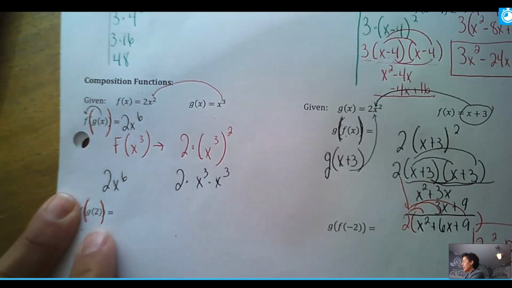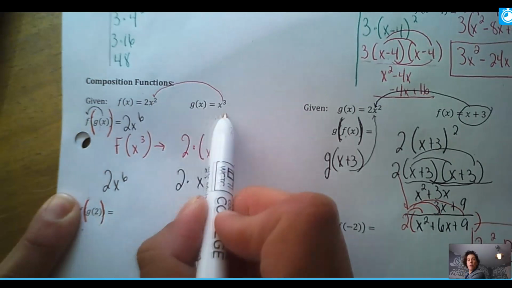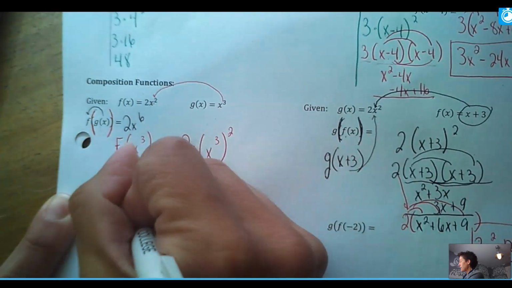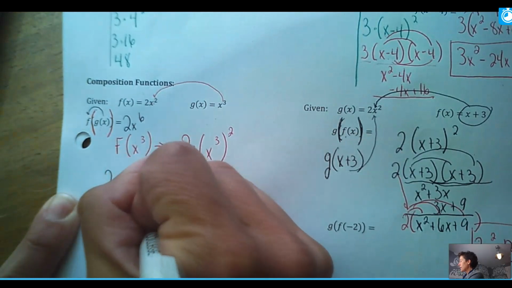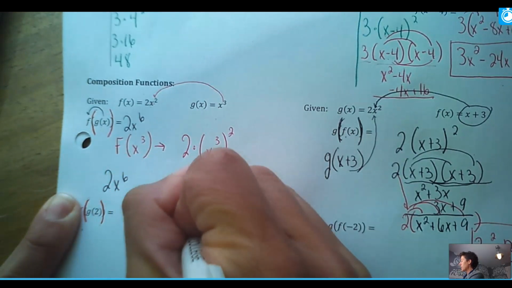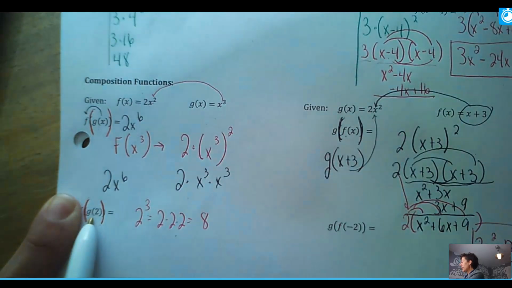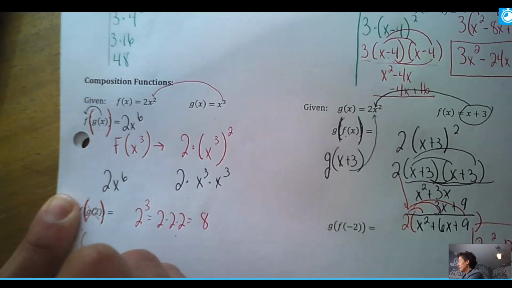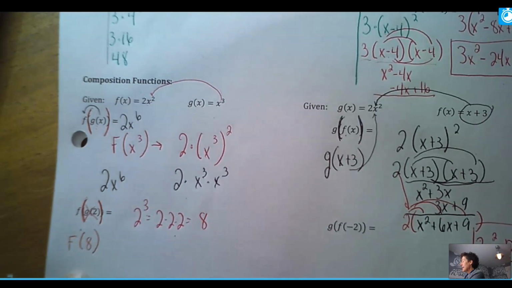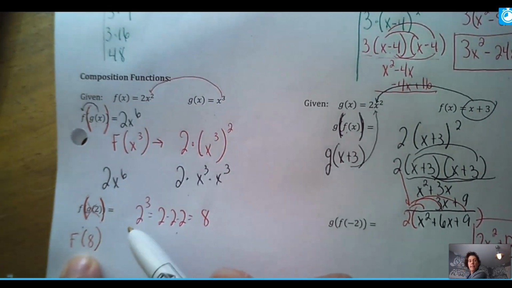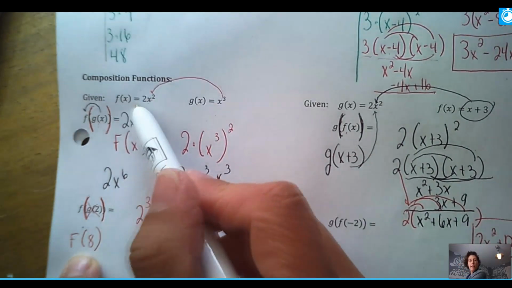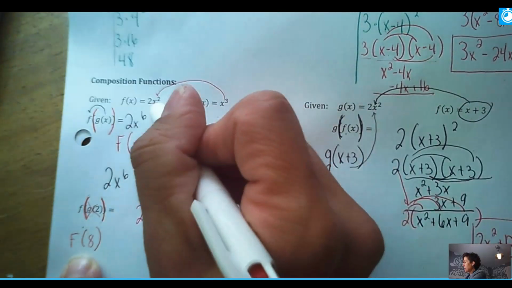So basically, I can just ignore this f, and this says take 2 and put it into g's function. So I'm going to take 2 and put it right in there. I get 2 cubed, which just means 2 times 2 times 2, and that's 8. So when I'm done, g of 2 is worth 8. So all of this is worth 8. And now I'm going to bring the f back, and do the second step, which says now take 8 and put it into f's function.